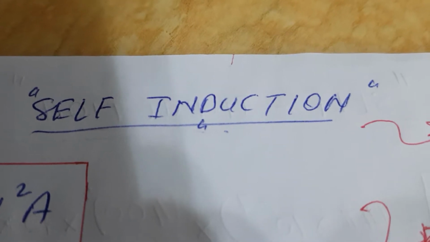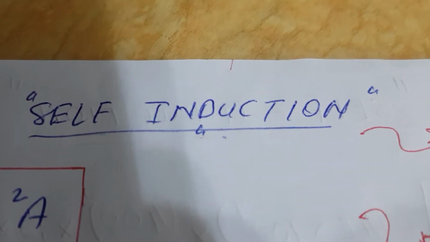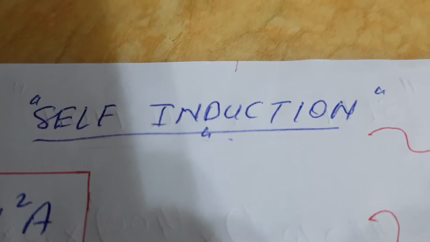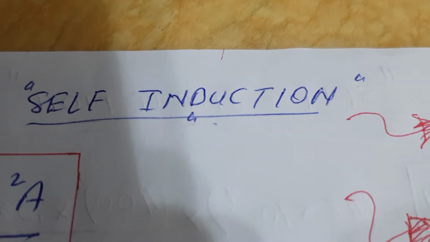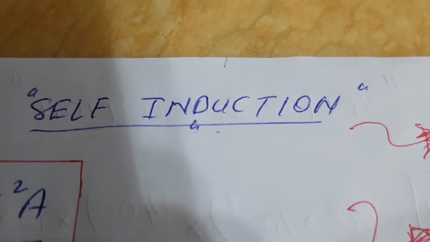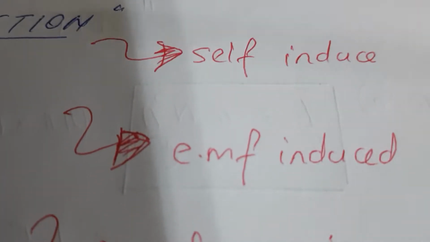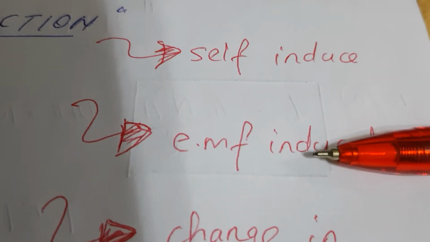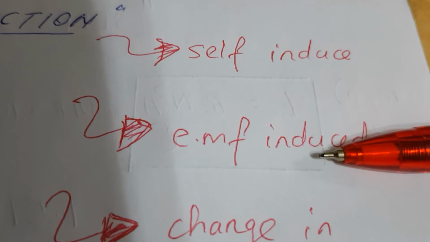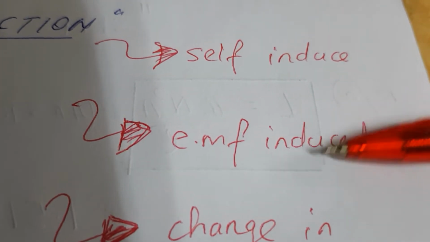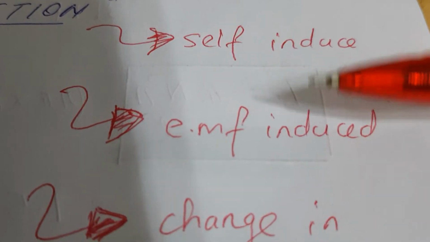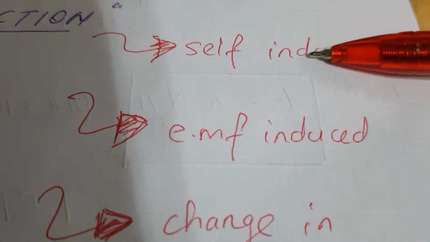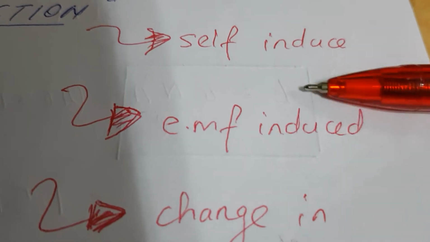So what is self-induction? From the words self and induction. Do you know the meaning of induce? That means producing. Yes or no? Self. So what is producing here by itself? EMF is induced. EMF is produced. Self-induction is all about one coil, not two coils, but one coil only. In that one same coil, EMF is induced. Okay, self-induced EMF is induced in that one coil.